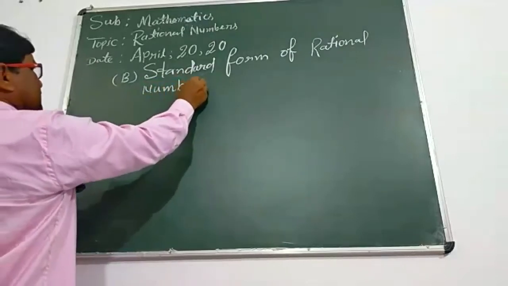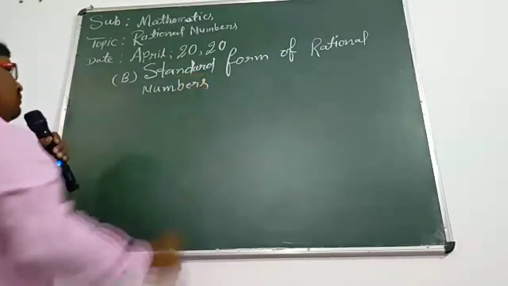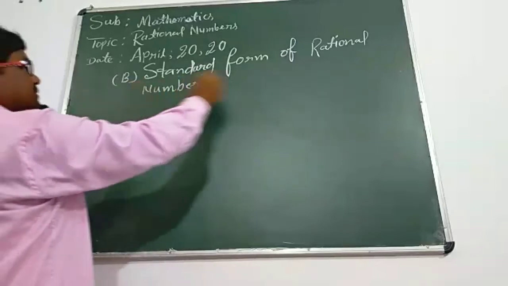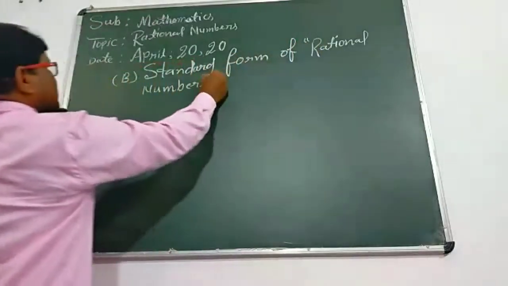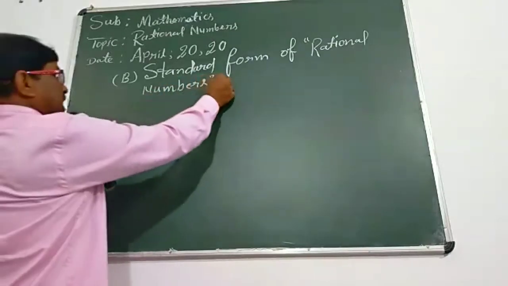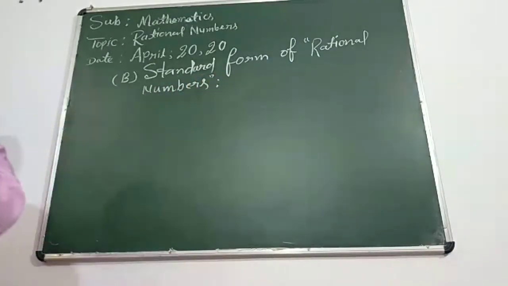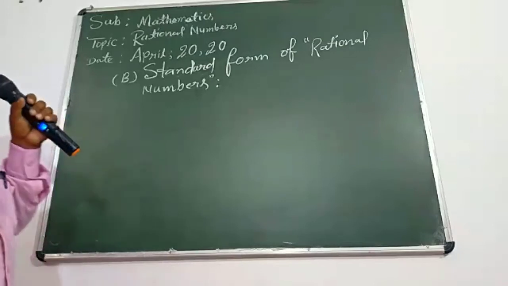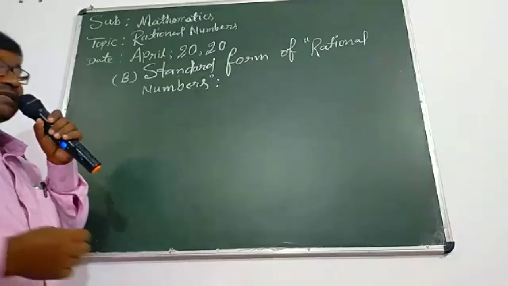A standard form of rational numbers. Now, student, you should try to understand this term, a standard form. What do you mean by this?